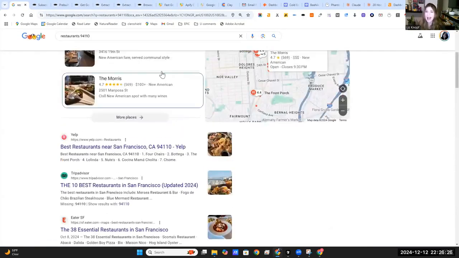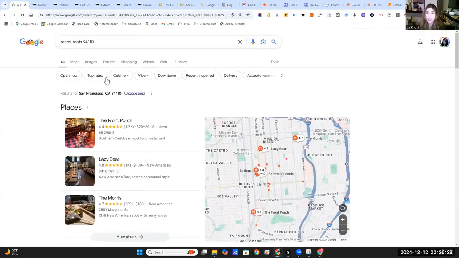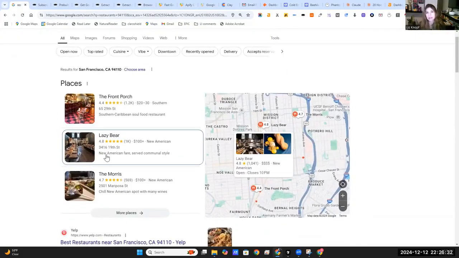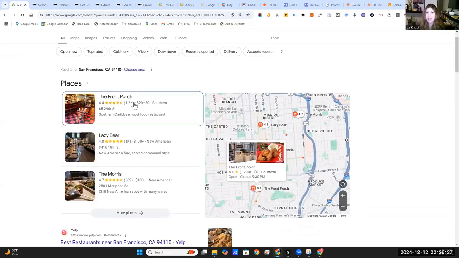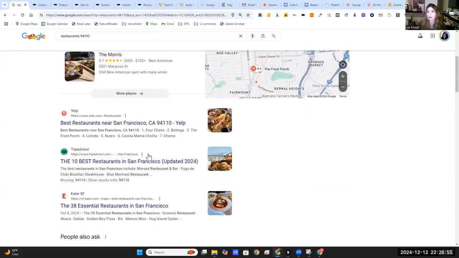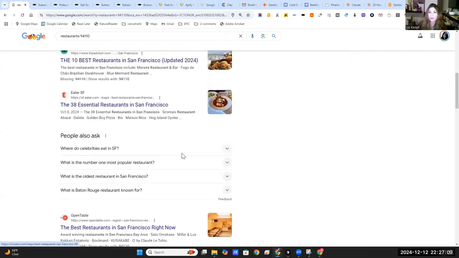So first off, as you see in Google search, you have up here places. We're not going to go through how to actually pull all the places data, but Google does have an API. Unfortunately, it is paid. And I would really only recommend using this if you need it for an app. But if you just need a one-off or maybe multiple times off information from Google search results, we're going to show you how. The other thing, Yelp and TripAdvisor, super easy to also scrape. I'll show you how to do that while we're going through the Google search results.